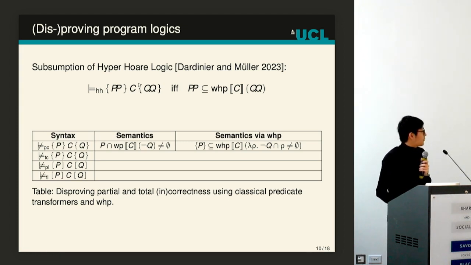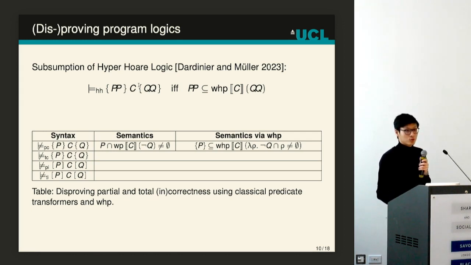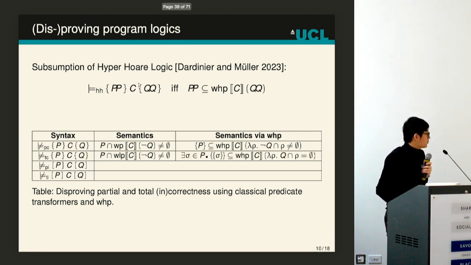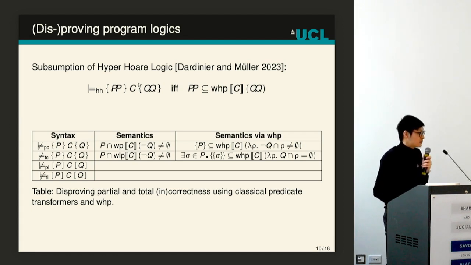So to falsify a partial correctness triple, we just need to find a state in the precondition P that has a path to the postcondition not Q. That is, has a path that goes outside of Q. So we can just intersect with the angelic weakest precondition. To falsify an angelic total correctness triple, or also a Lisbon logic triple,